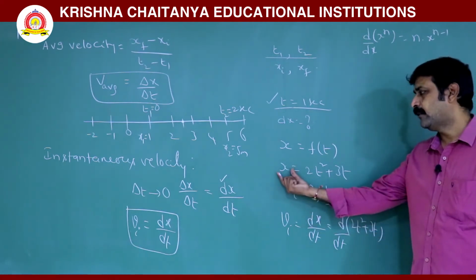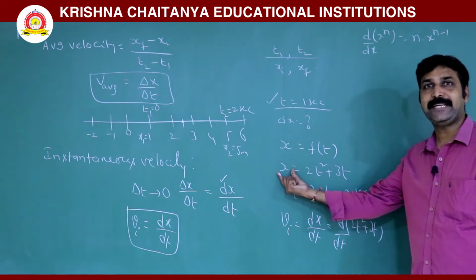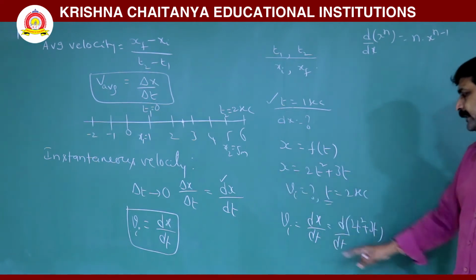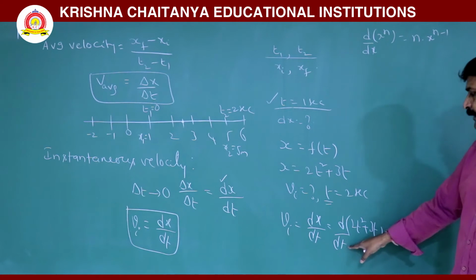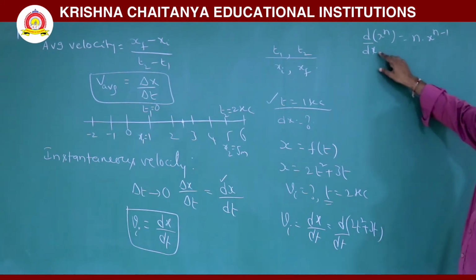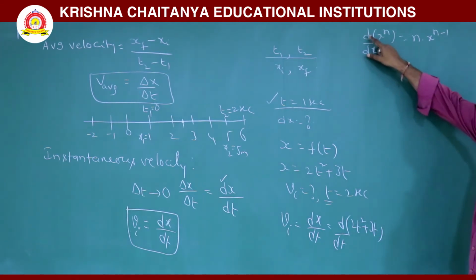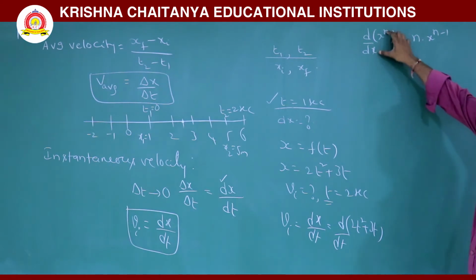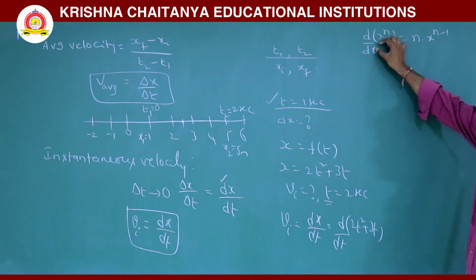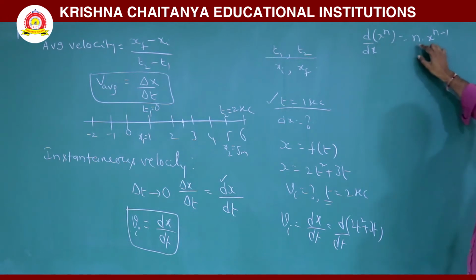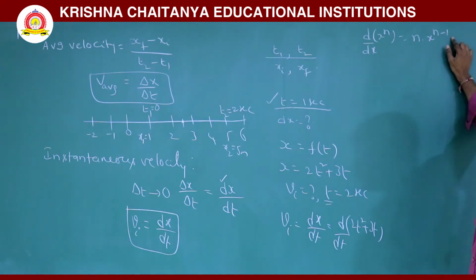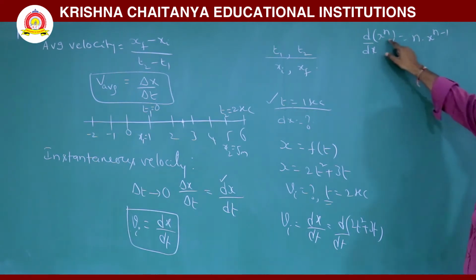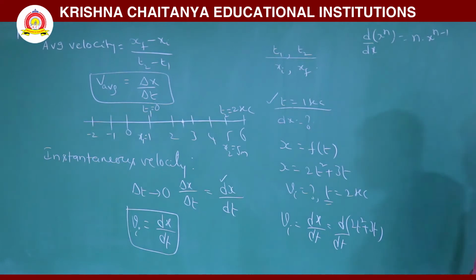Then the small value of position, the displacement, is dx by dt. Differentiating with respect to time, the differentiation formula is: d by dx of x power n, where x is a variable and you are differentiating with respect to x, is n into x power n minus 1. This is the formula you have to remember: d by dx of x power n is equal to n into x power n minus 1.